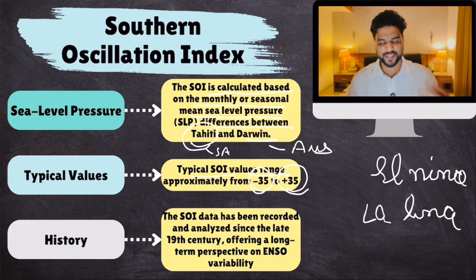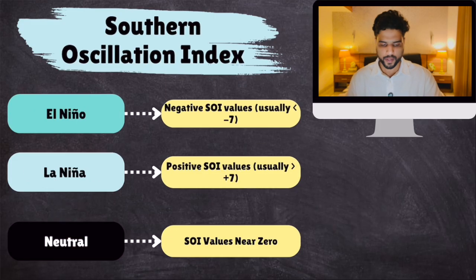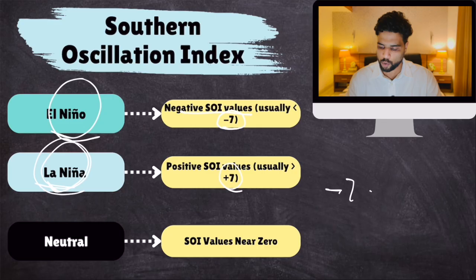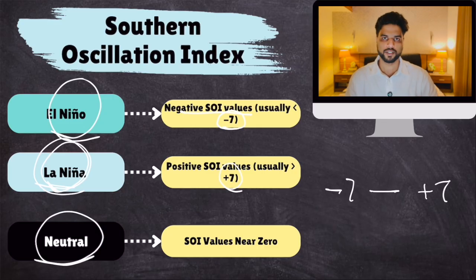Okay, what is the history of this index? SOI data has been recorded and analyzed since the late 19th century, offering a long-term perspective on ENSO variability. So just take a look at this. When El Nino conditions are there, well, negative SOI values, and it is typically more than minus 7, minus 8, minus 9, minus 10. La Nina, more than plus 7 is La Nina. And if it is between minus 7 to plus 7, close to 0, then it is neutral conditions.